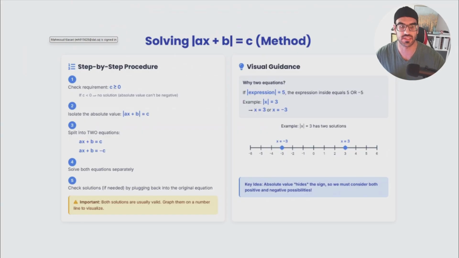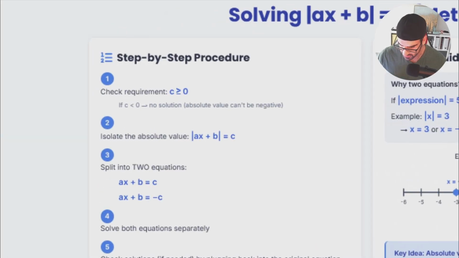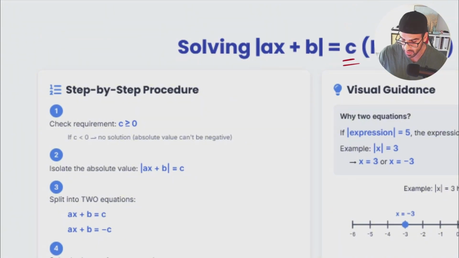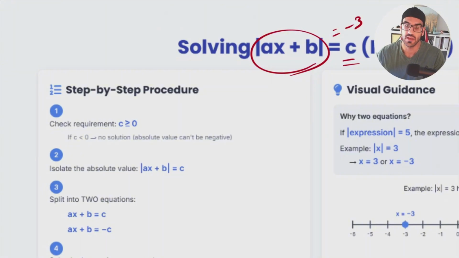So let's talk about the steps. The very first thing we have to check is that when we're talking about the absolute value of ax plus b equals c, that specific number c should be positive. What does it actually mean? It means that whatever number you have outside the absolute value should be positive. We don't have any equation where the absolute value of ax plus b equals negative 3. It's completely nonsense, because we know that whatever comes out of the absolute value of an expression is going to be positive. So that's the very first thing we have to check.